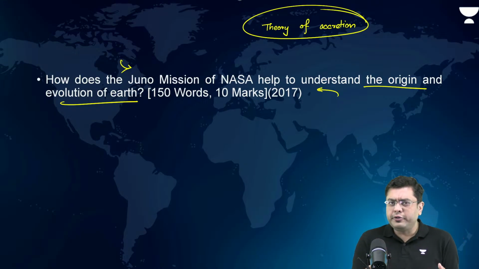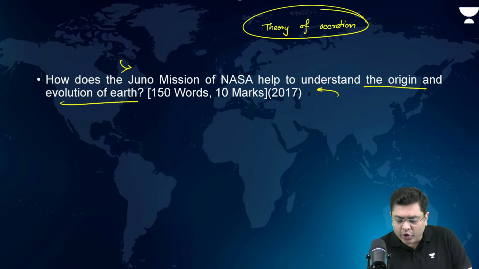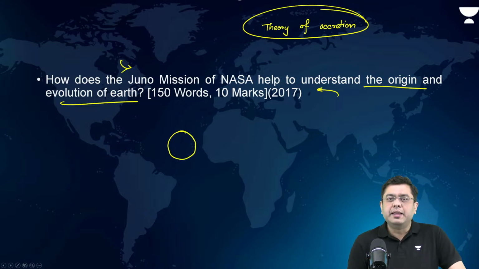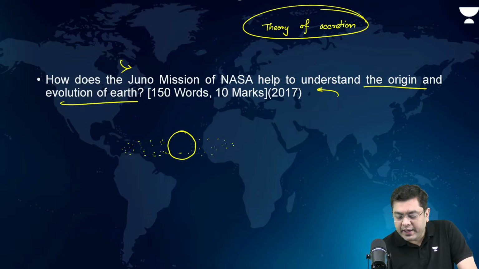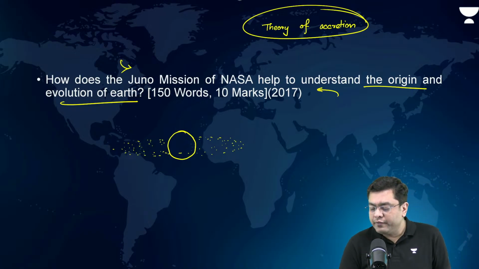Because we have to understand, for those of us who are not aware of the theory of accretion, what this theory is. This is a simple theory which talks about the fact that at one point of time, when you had the formation of the solar system, you had the presence of the sun, and around the sun, you had a large amount of dust particles moving, consisting of various different elements. These elements did combine to lead to the formation of planetesimals.